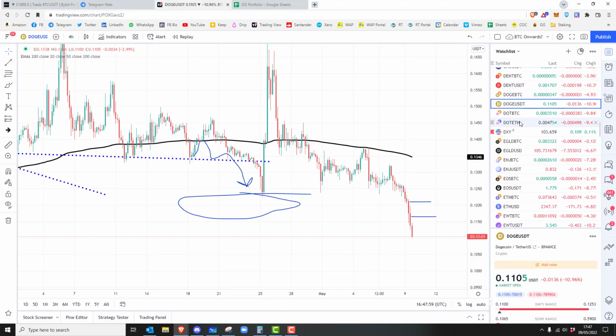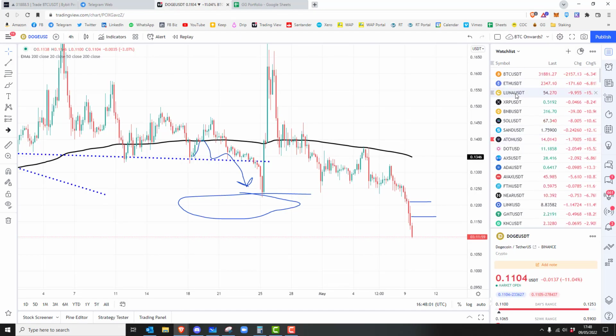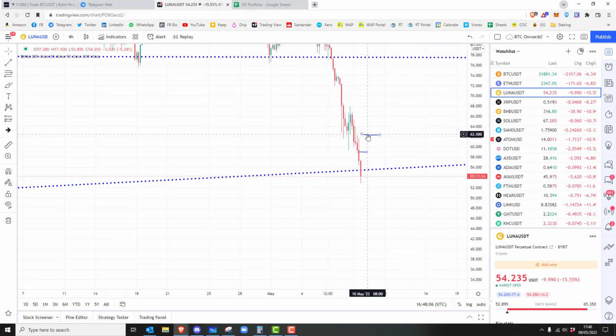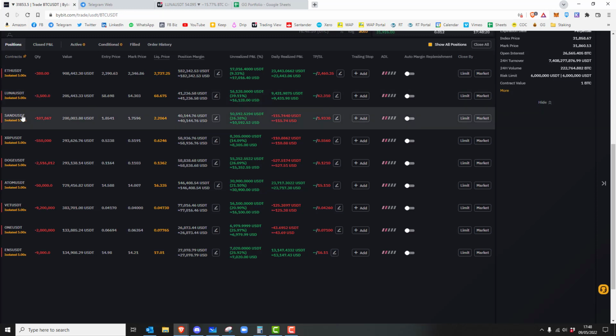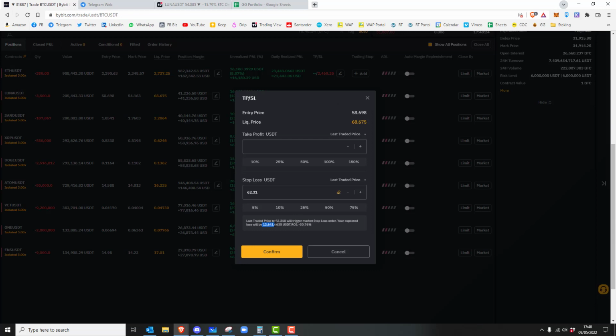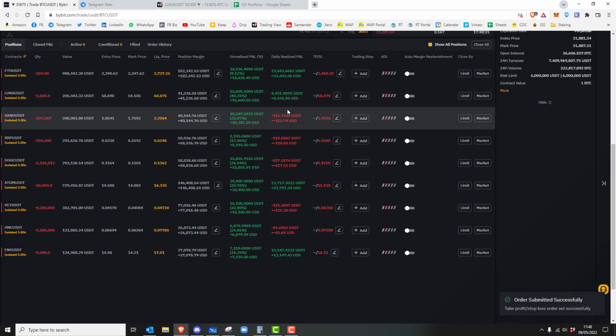So Luna, let's have a look at Luna. Let's go to the top part of here. There we go. So I shorted it there, had a stop there. If I wanted, I could just move my stop to break even, and it wouldn't really choke the trade at all. I could move it to 58.67, something like that. No problem at all. So let's do that. I'm risking that at the moment, but if I move it to 58.67, I've locked in 98 quid. There we go. 12 grand taken off the table.